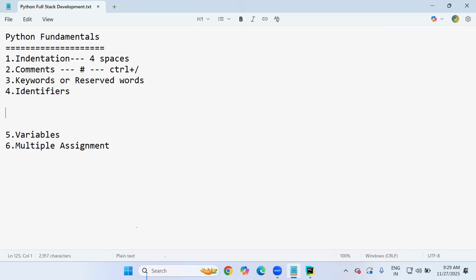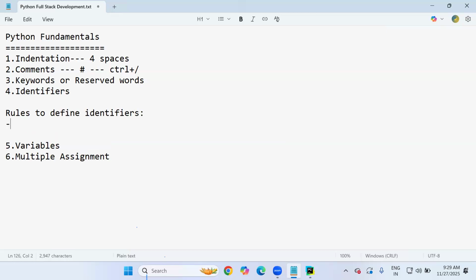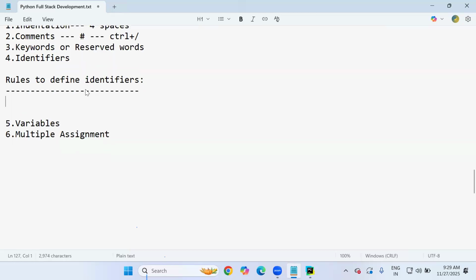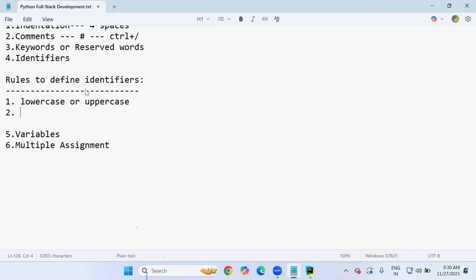I'm going to give the rules to define identifiers. Total 8 rules are there. You must follow them, sir. Rules to define identifiers. Rule number 1: identifier can be lowercase or uppercase. That means you can declare any variable name, function name or class name either in lowercase or uppercase. But make sure that identifiers are case sensitive. If you mention the name in lowercase, you have to access it with lowercase only. If you mention the name in uppercase, you have to access it with uppercase only.